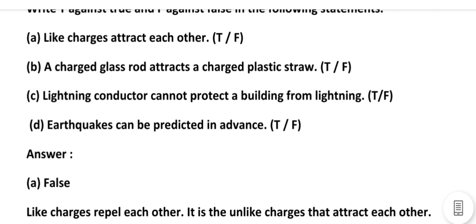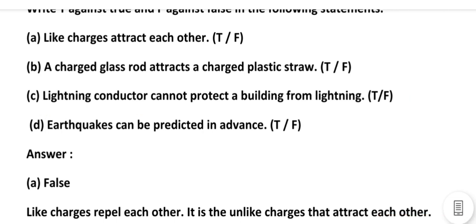Now you can see 3C. A lightning conductor cannot protect a building from lightning. Obviously this is false. A lightning conductor is especially made to protect a building from lightning. So statement C is also false.